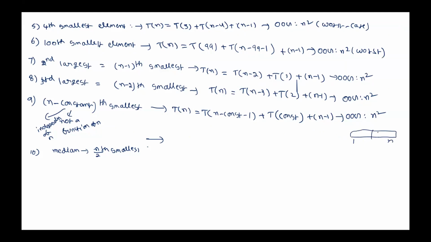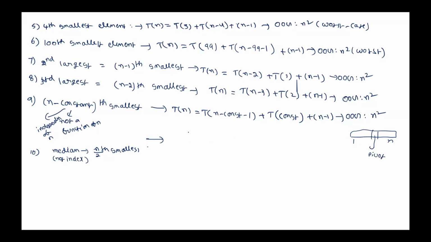If I take the median as pivot, how many elements on the left side? Median is a value, not an index. N by 2 or n by 2 minus 1, depending.